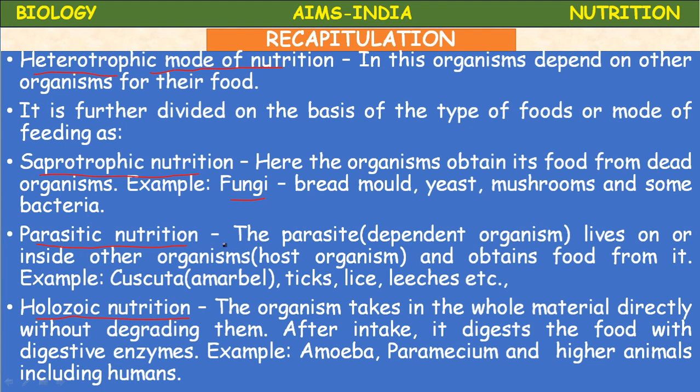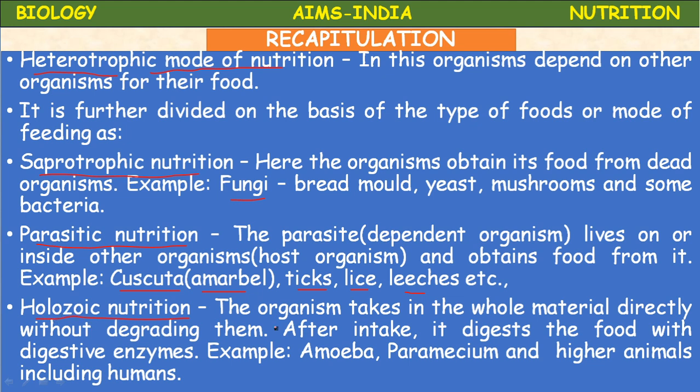Parasitic nutrition. A parasite means a dependent organism which lives on or inside other organisms. The organism in which the parasite lives is called the host organism, and the parasite obtains food from it. For example, plant parasites like Cuscuta or Amarbel, and animal parasites like ticks, lice, leeches. Different types of parasites are there: ectoparasites, endoparasites, like that.